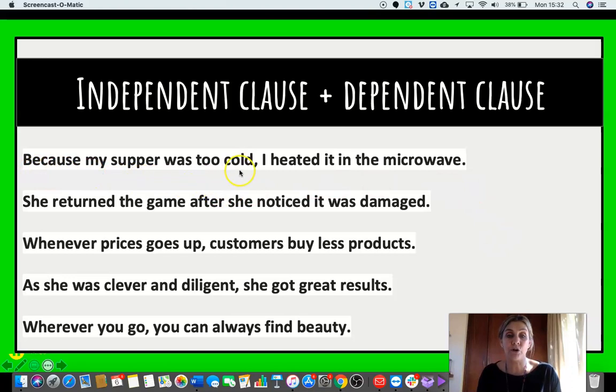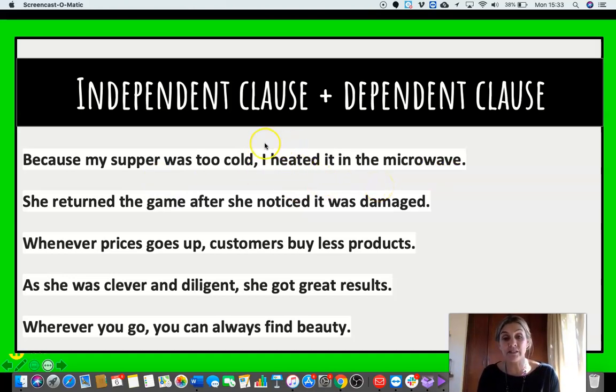Because my supper was too cold, I heated it in the microwave. So take the first part. Because my supper was too cold, what happened? Exactly, this is a dependent clause. I need to know what happened because your supper was too cold. And there's the independent part. I heated it up in the microwave.